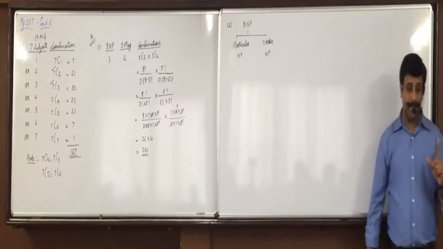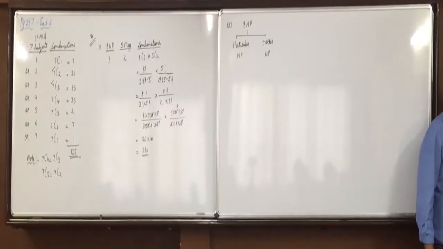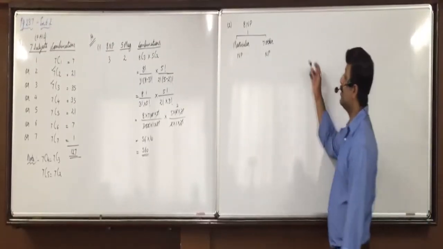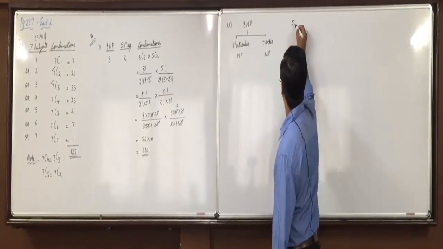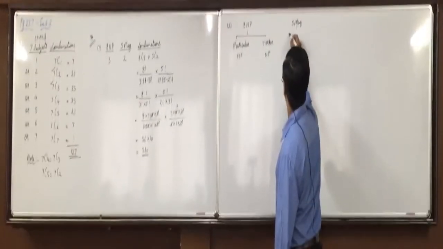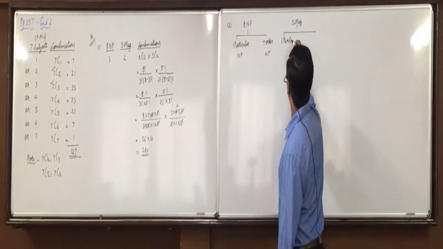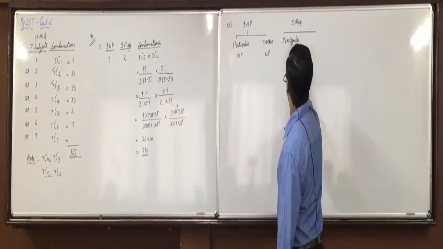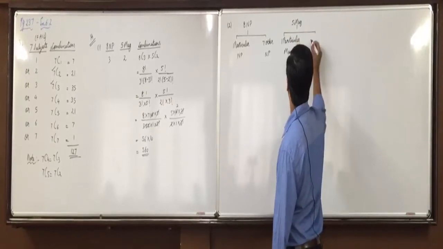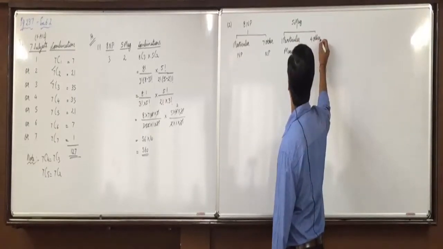Any confusion with this? Further underline, a particular magazine is not to be selected. So even 5 magazines I will divide in 2 parts. What 2 parts? One particular magazine and 4 other magazines.